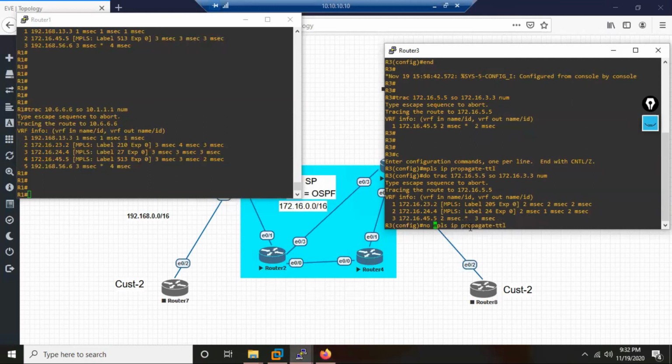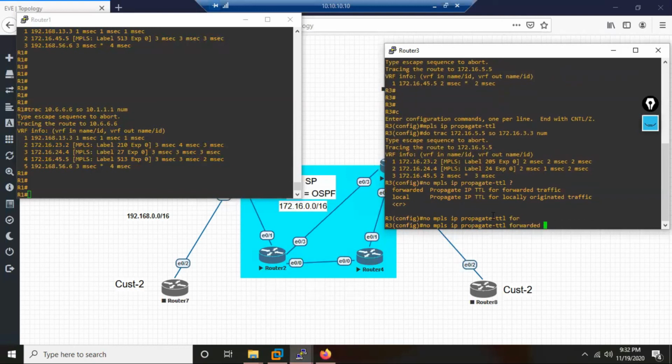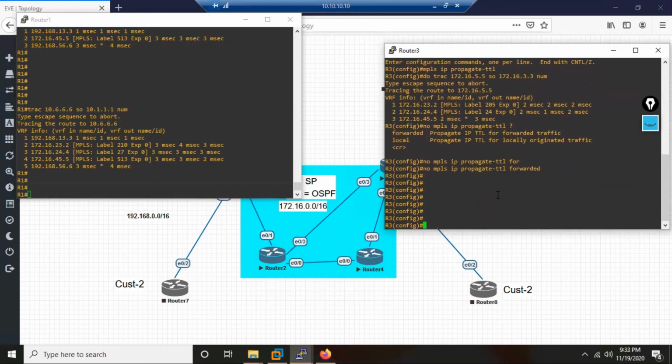no mpls ip propagate-ttl, but in the end you have two options, forwarded and local. I'll just put the forwarded option. When I did not put anything, it disabled for both. Local means local trace information, local IP propagation, and forwarded basically means external trace. So I'm telling R3: hey R3, don't propagate the TTL value if it is a forwarded trace. Finish.